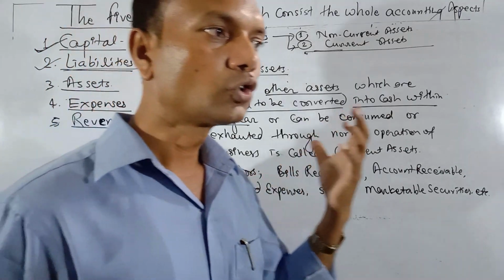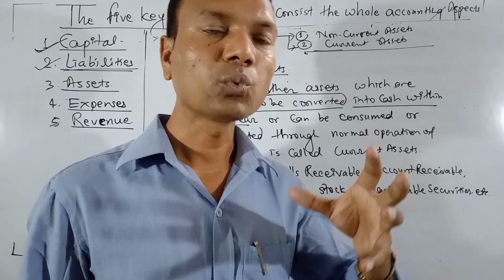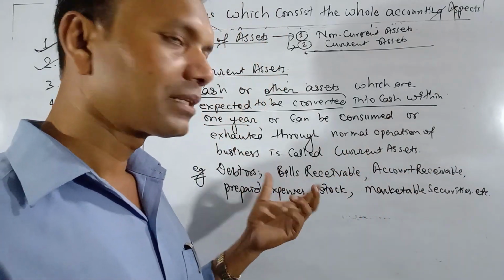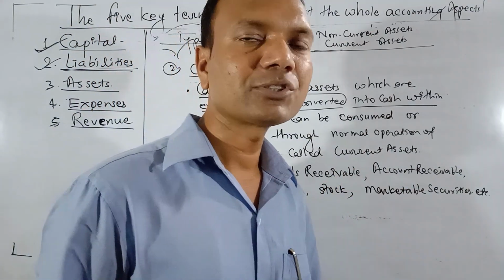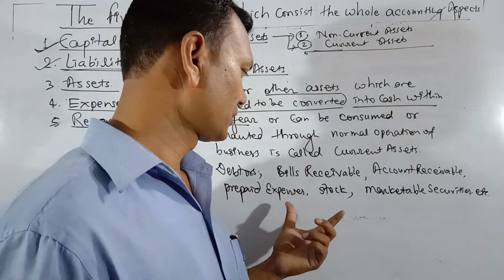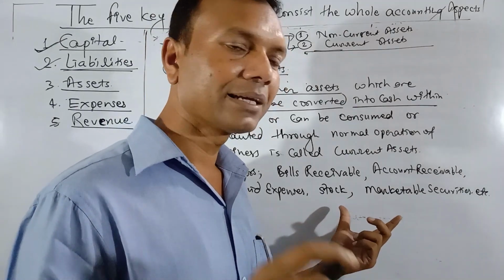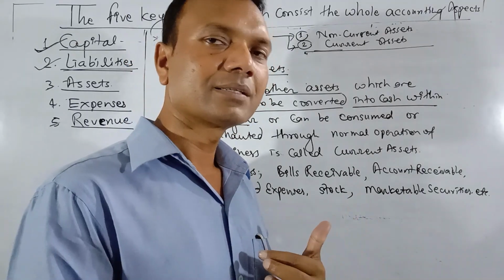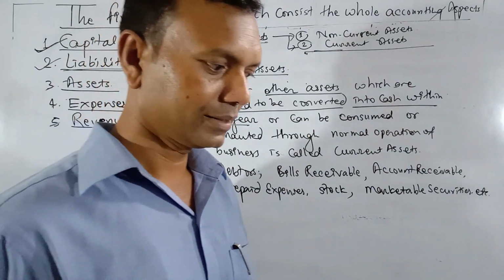Debtors are those parties from whom we have to receive money because we have given goods on credit. Bills receivable is the document for which we have to receive money. Prepaid is money given in advance to someone else. Stock means goods lying in our business, and whenever a customer comes, we sell them. Marketable securities. These are all current assets.